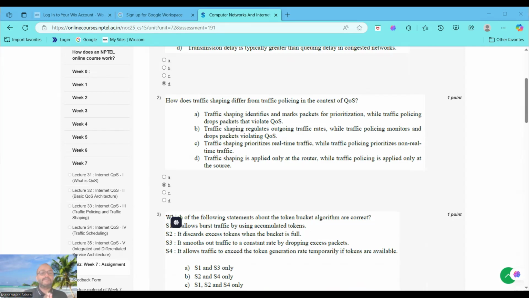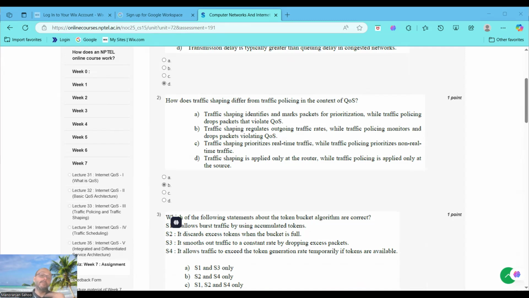So what is traffic shaping? Traffic shaping regulates the outgoing traffic by buffering packets and releasing them at a controlled rate, ensuring compliance with a specified traffic profile. Using a token bucket or leaky bucket, it smooths out bursts and delays packets rather than dropping them, often to meet a service level agreement.